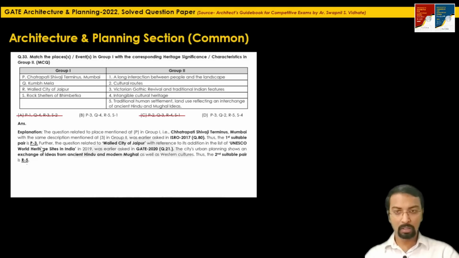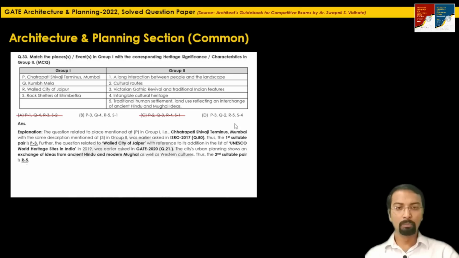So the next pair which we can lock here will be R with the walled city of Jaipur, which we can lock with the fifth number, the significance or characteristic mentioned at fifth number in group 2, traditional human settlement, land use reflecting an interchange of ancient Hindu and Mughal ideas. The information related to this is already given in GATE 2020 question 21. So R we have matched with the 5. So we have locked this P3. Now R is matching with 5.